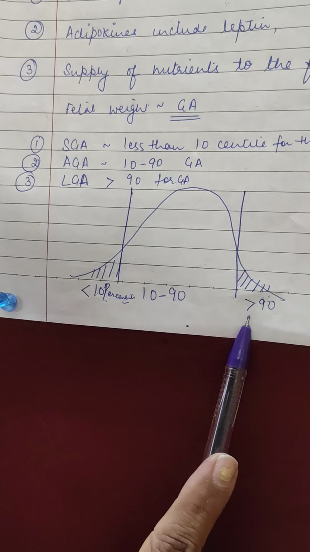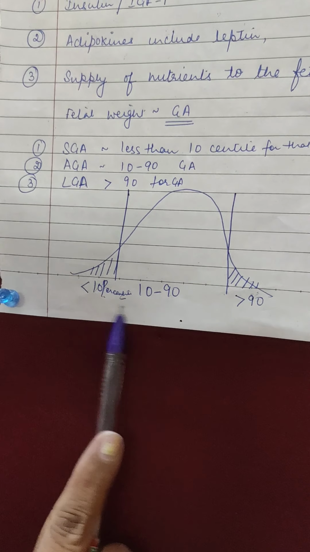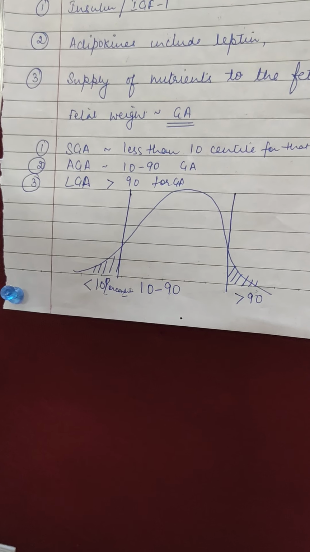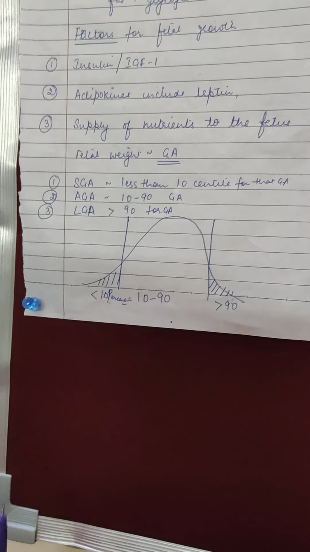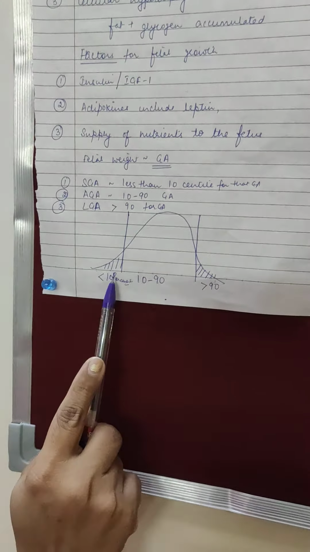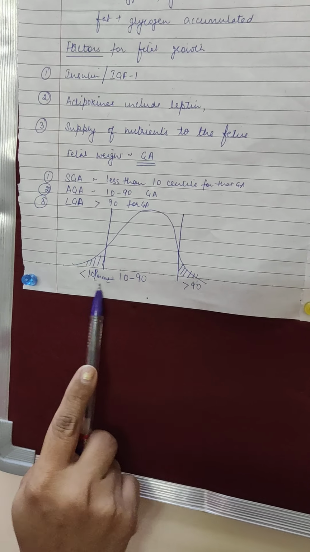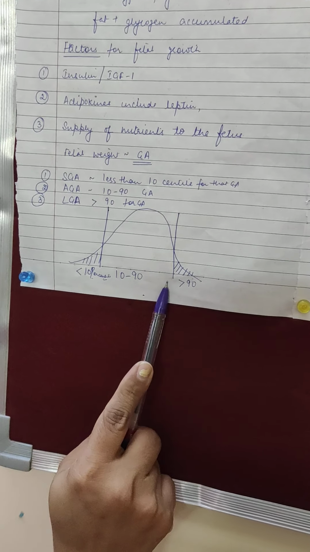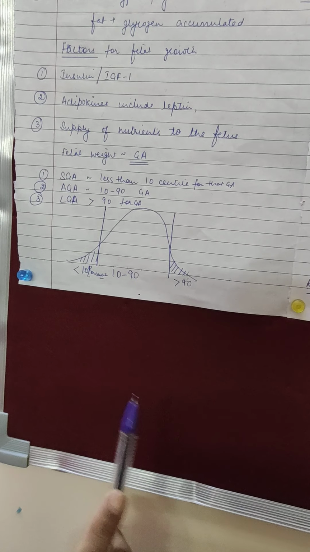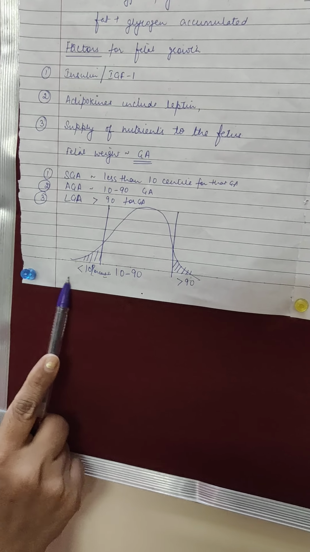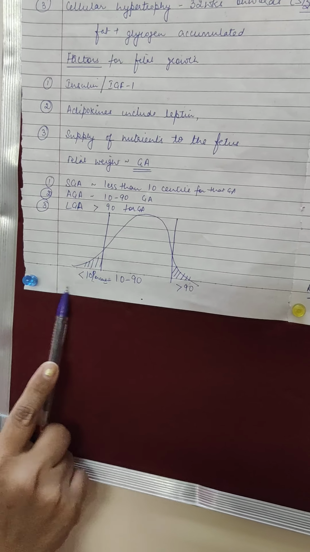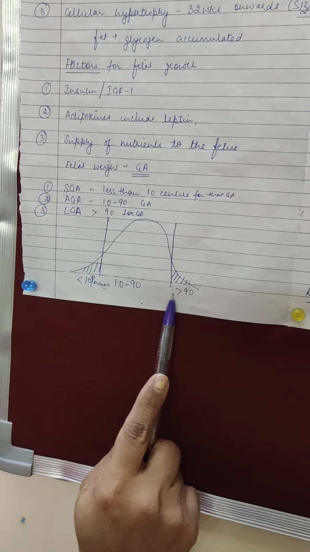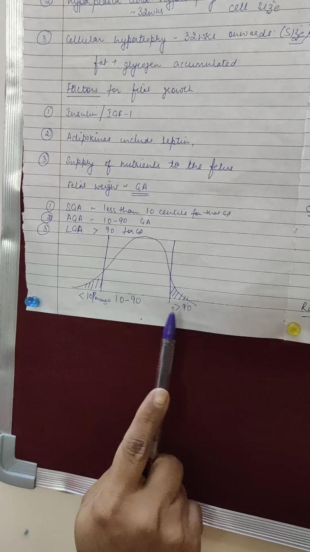Now, if we talk about fetal weight at a particular gestation age, just see this graph. This is a graph which we see for any kind of thing. You talk about your marks, your height, your weight, anything. So there is a range. Any normal thing lies in this range of between 10 to 90. There is a range for everything. Anything which is less than the 10th percentile for that particular graph is low, and anything which is more than the 90th is high.